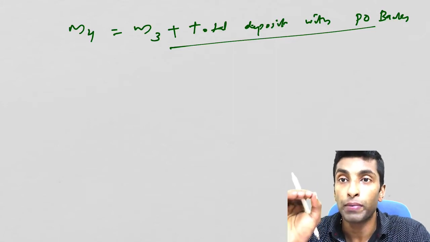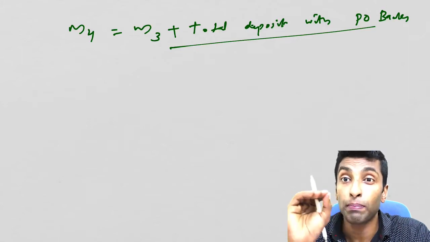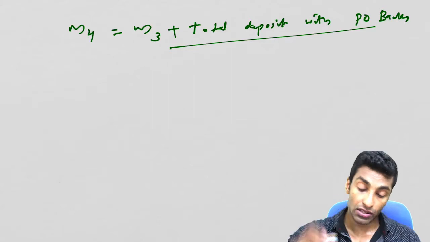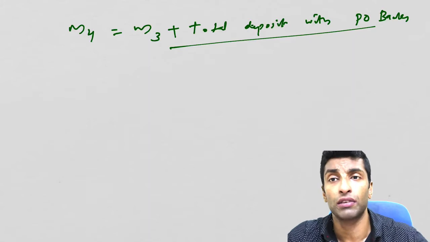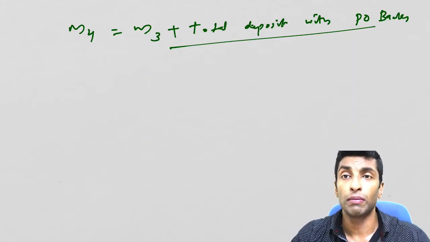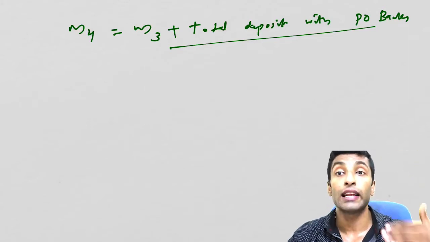M4, currency plus all deposits including post office account. That means M3 plus total deposits in post office banks. So I hope these four concepts are clear for all of you. There is no need to have any confusion from here onwards. Any question from this could be attempted. You don't need to remember this. You understand the logic, you understand the concept. First one is most liquid, last one is least liquid.